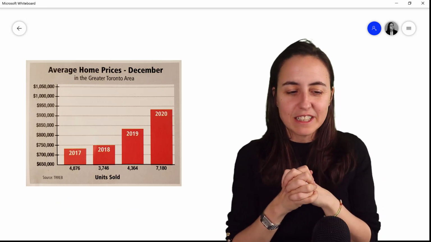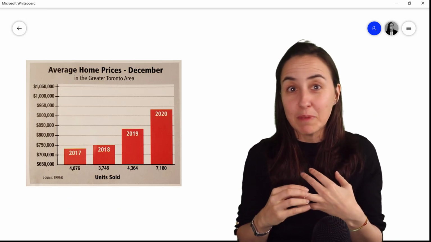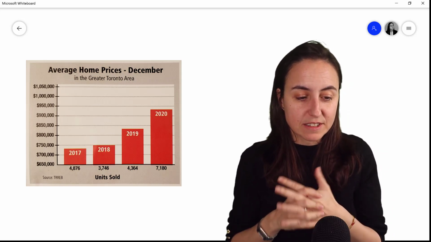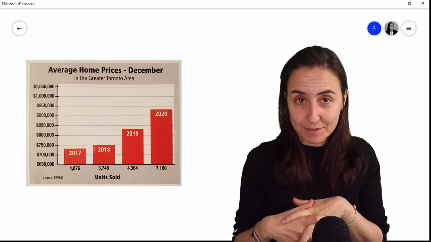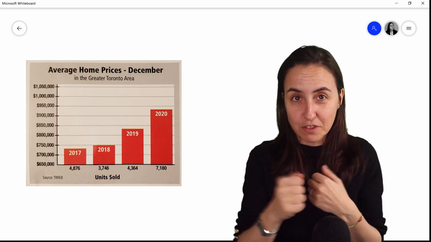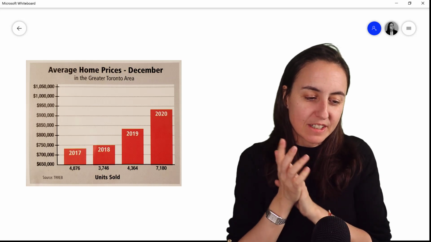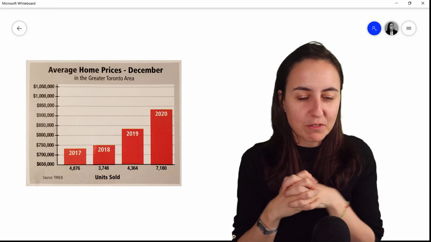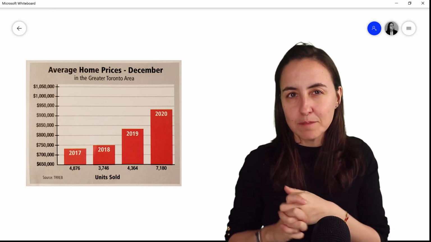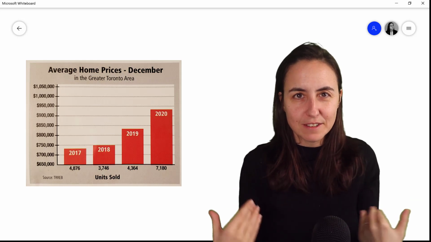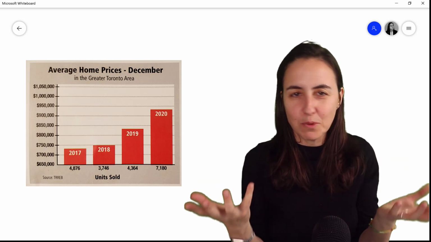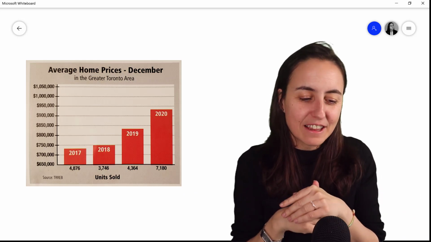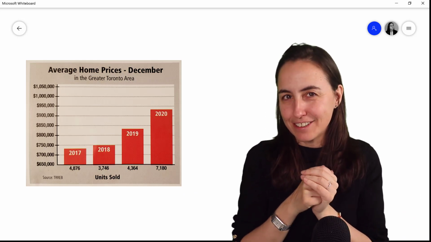So I got an email from Celia. She said, hey Ruth, you have to see this, and you might want to use it in your series. And it says, average home prices in December in the Greater Toronto Area. So this is something that she took a picture of from a newspaper. And you can see the chart. So these are the average home prices in December for Toronto. Now you go and you tell me if you like the chart, if you think it's misleading in any way, what do you think of it? I actually didn't think it was too bad until she and I started discussing.